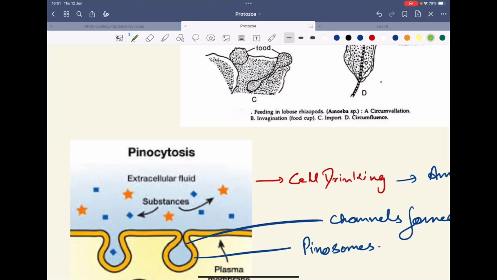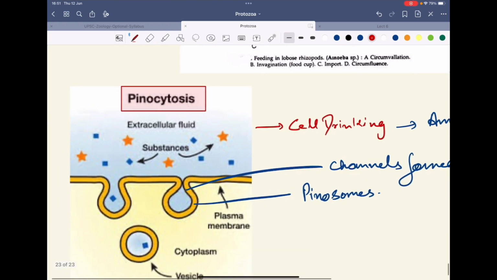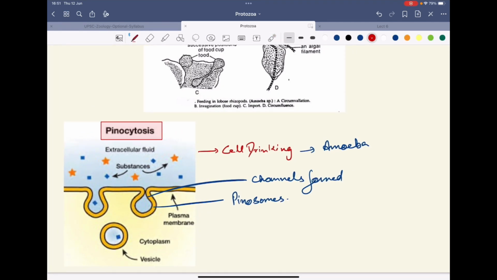You will also observe one more type of nutrition that is called pinocytosis. So pinocytosis is another type of nutrition. It's also called cell drinking. The fluids are taken in. In this case, the food is taken inside.